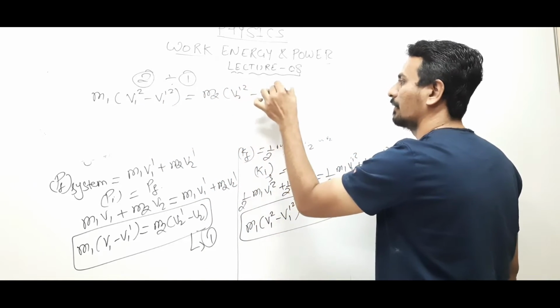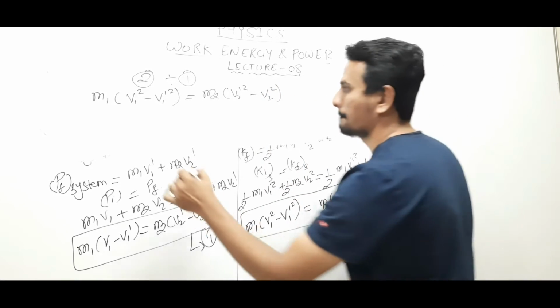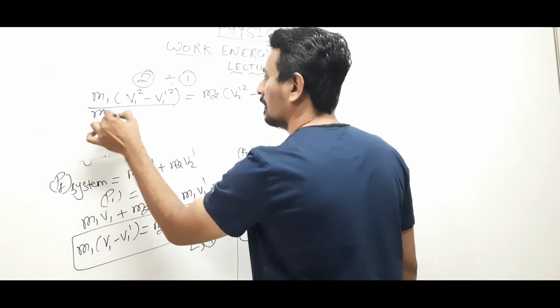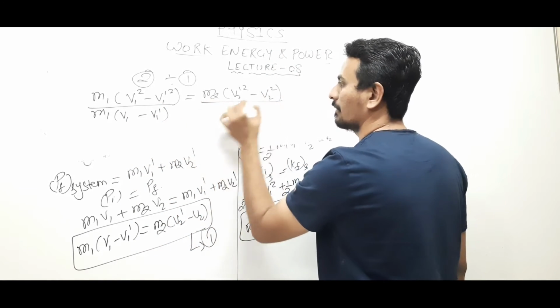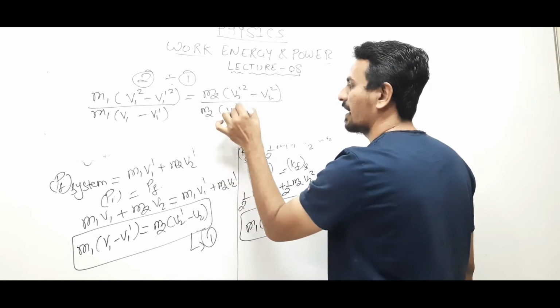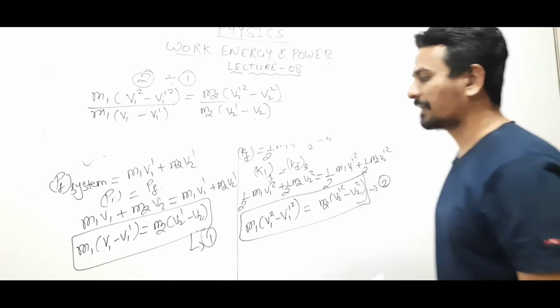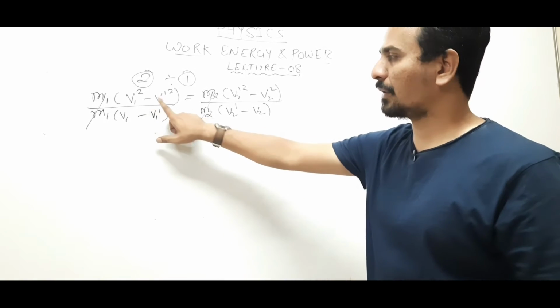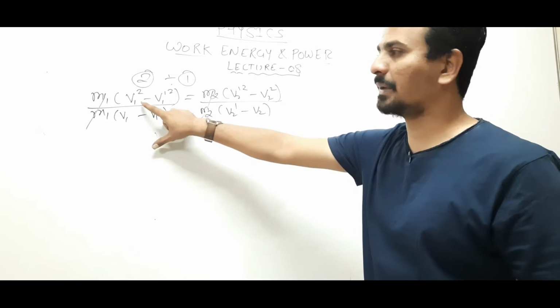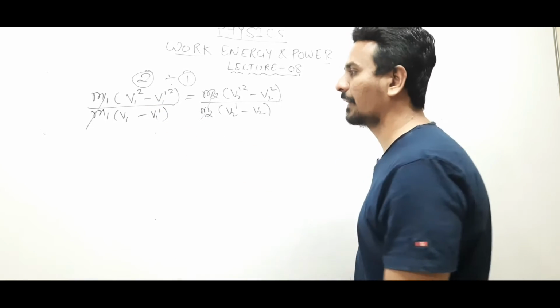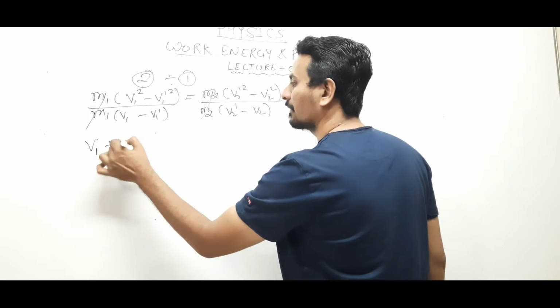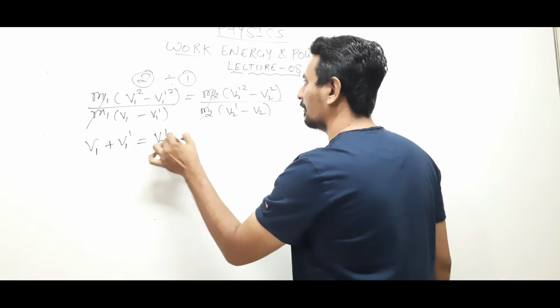On dividing equation 2 by 1, we have m2 times (v2 dash square minus v2 square) upon m1 times (v1 square minus v1 dash square), equals m2 times (v2 dash minus v2) upon m1 times (v1 minus v1 dash). This is a square minus b square, which is a minus b times a plus b, and a minus b gets cancelled. So finally v1 plus v1 dash equals v2 dash plus v2.